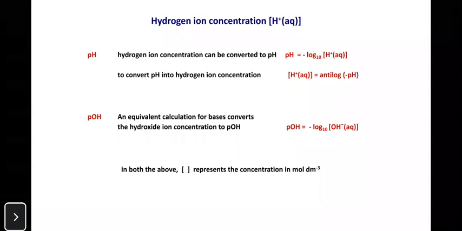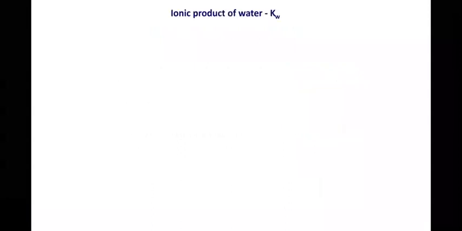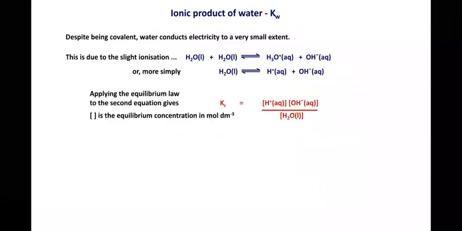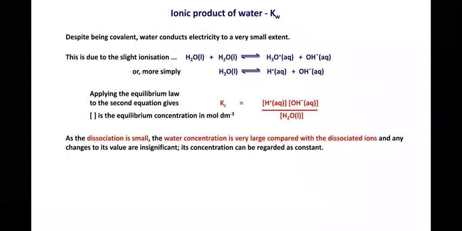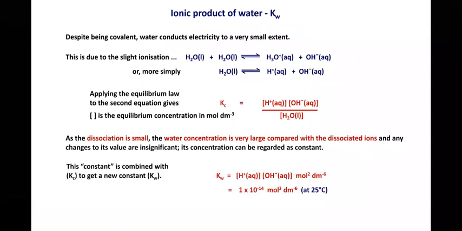Sir, and also hydrogen ion concentration, right? So in the pH, pH is equal to what? Negative log base 10 of the concentration of H plus ion. And also pOH, pOH is equal to what? Negative log base 10 of the concentration of OH minus ion. So then the ionic product of water, Kw, is equal to what? The product of the concentration of H plus ion and OH minus ion at 25 degrees Celsius, and it is equal to 1 times 10 to the power of minus 14 mole square per dm, right? It's about the ionic product of water.